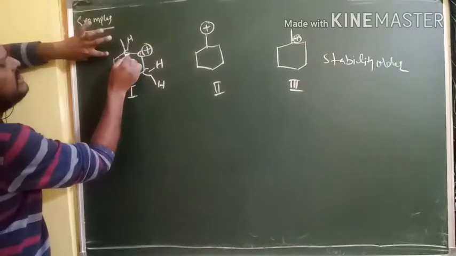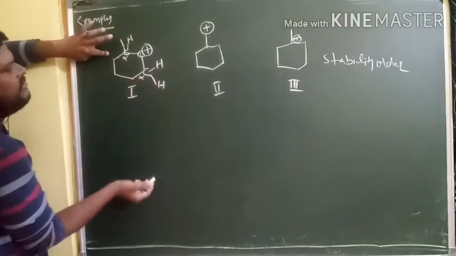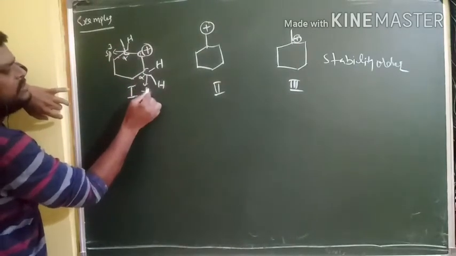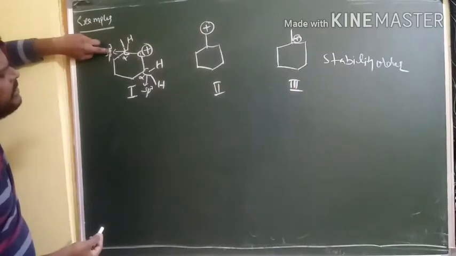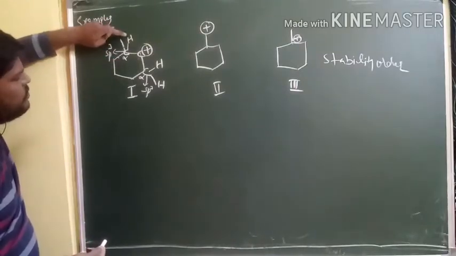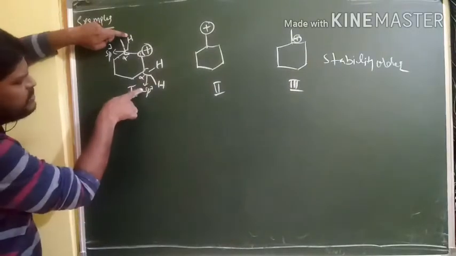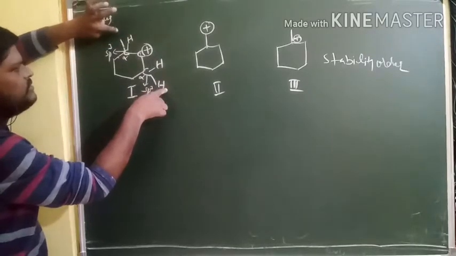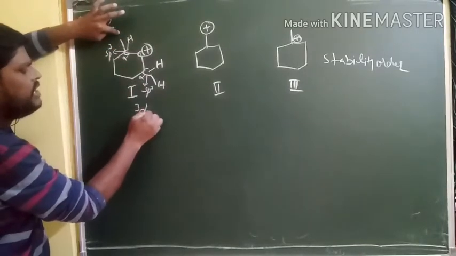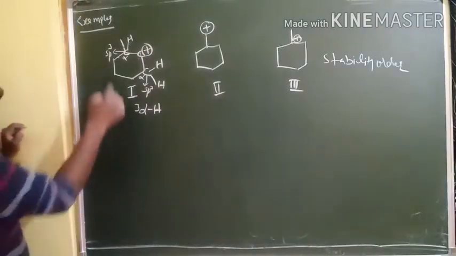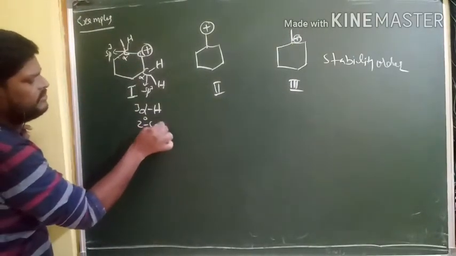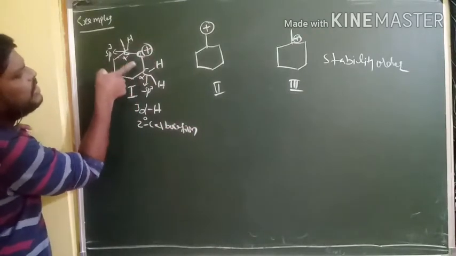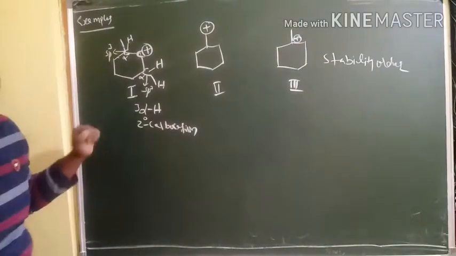Right? Now it acts as alpha carbon. It also acts as alpha carbon and sp3 carbon. And it is also sp3 carbon. Right? This sp3 alpha carbon has only one hydrogen. This sp3 alpha carbon has two hydrogens. That's why total 1, 2, 3. So total we have 3 alpha hydrogens. And moreover it acts as a secondary carbocation. Yes or no? Because this carbon is connected with two carbons only. That's why it acts as a secondary carbocation.